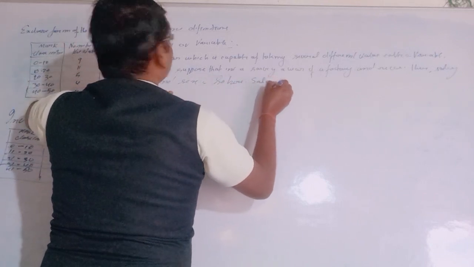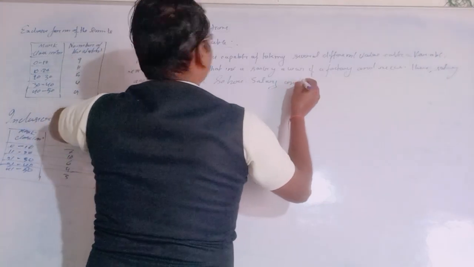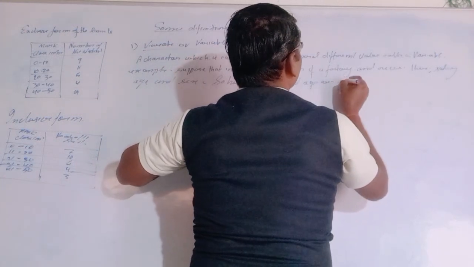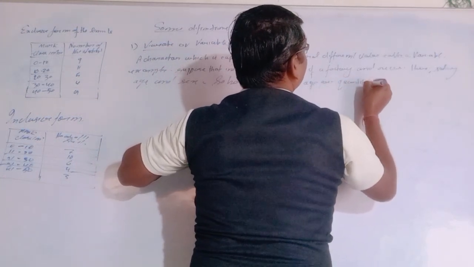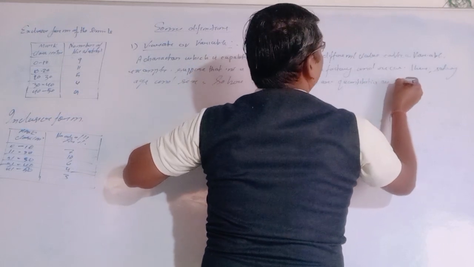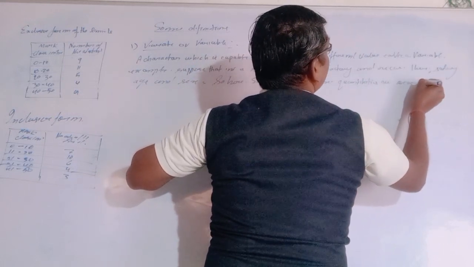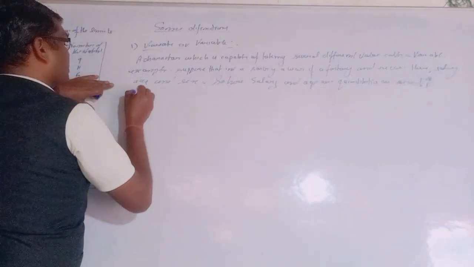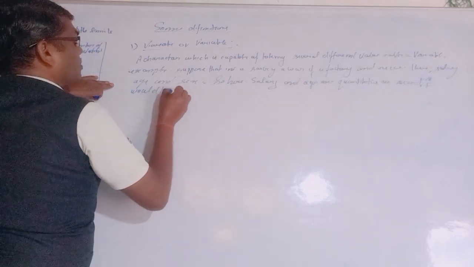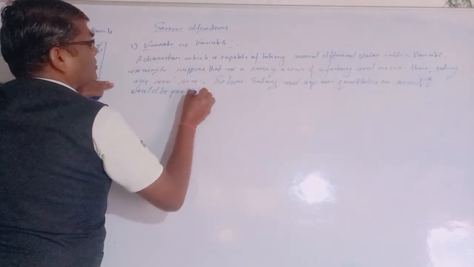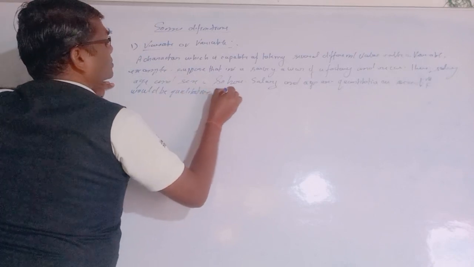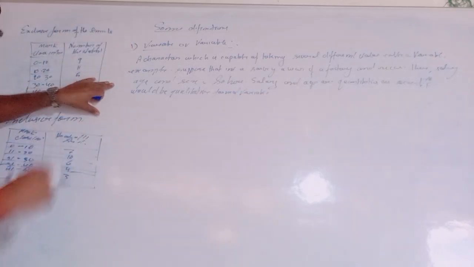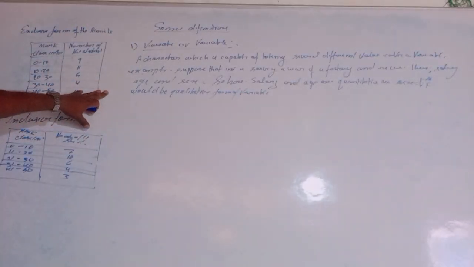Salary and age are quantitative, and sex, either male or female, would be a qualitative form of variable. So here we have some qualitative variables.